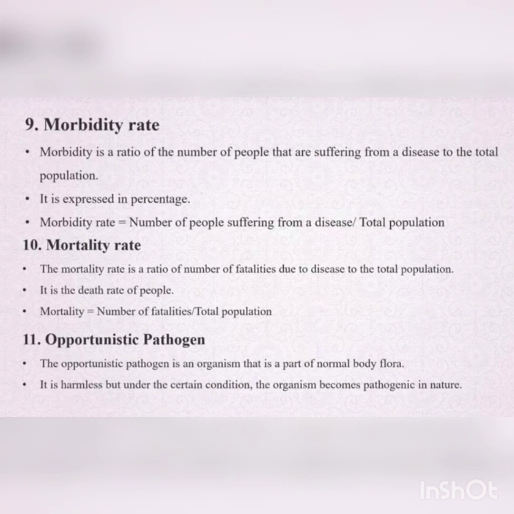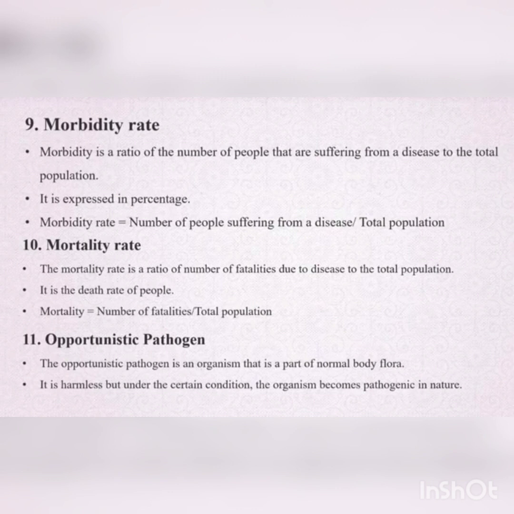And next is opportunistic pathogen. I told you, opportunistic pathogen means any organism which is present normally as normal flora. Our body has a flora. In that flora there will be bacteria, as many bacteria will be there on our body. They are not harming our health. They don't cause any disease or any infection. They are there on our body continuously, always.